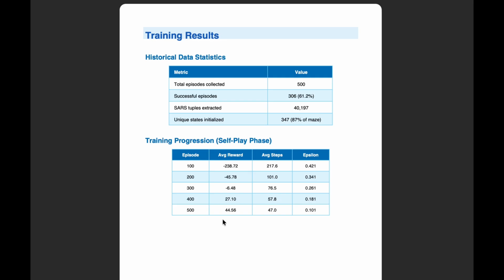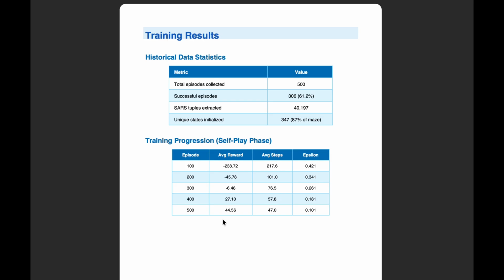Now, looking at the training progression during the self play phase, we can see clear improvement. At episode 100, we are still struggling with an average reward of negative 239 and taking over 200 steps. But watch how quickly this improves.